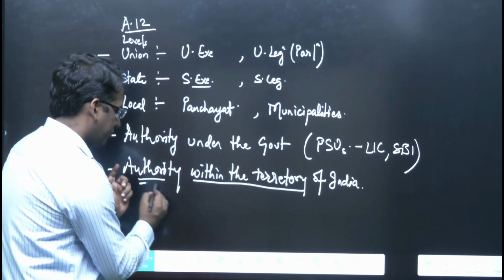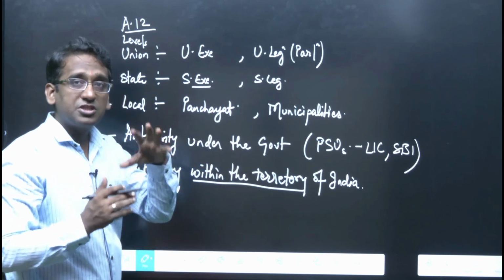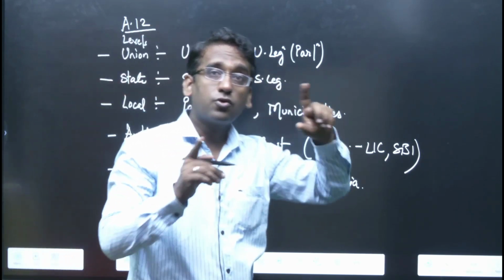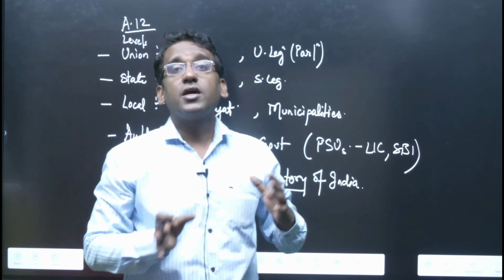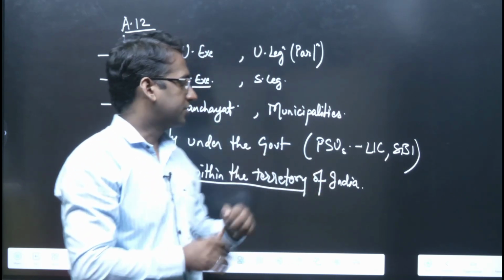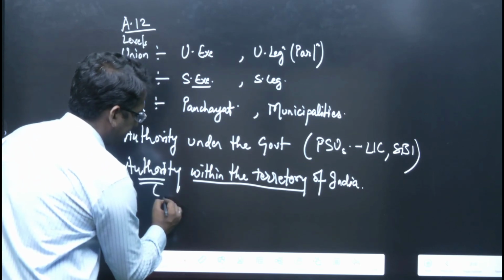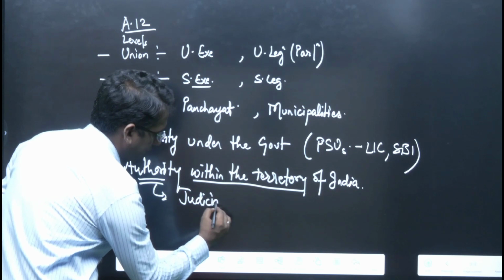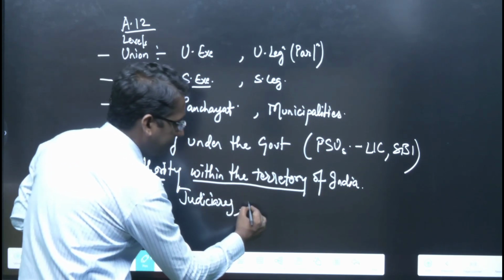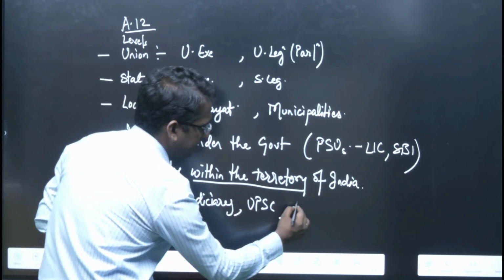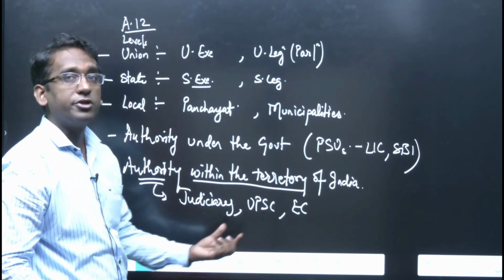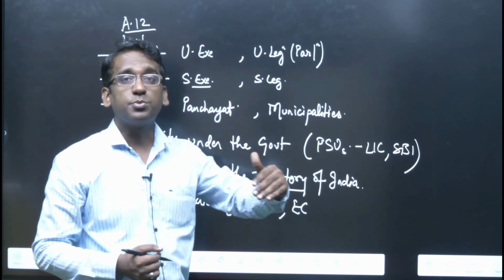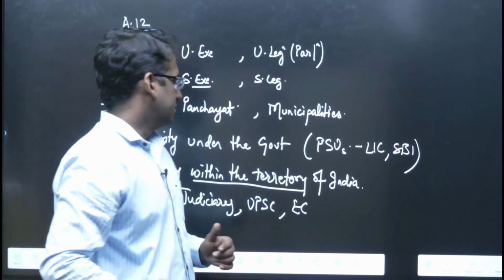These are the authorities which are not within the government, which are not the legislature or the executive, and also they are not under the executive, but still they are considered to be state, right? So which are these types of authority? It is the judiciary, right? It is UPSC, the independent body. It is the Election Commission, the independent body. These are the bodies which are not under the government, but still they are state. So if you fight against UPSC, you can say that you are fighting against the state, right?